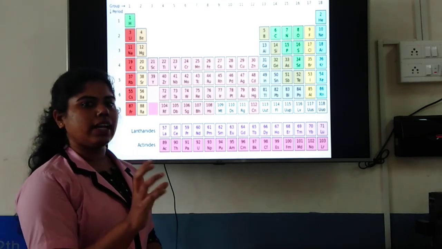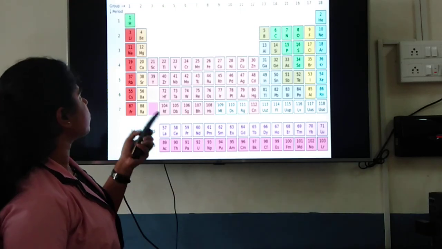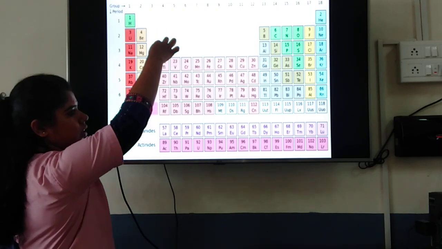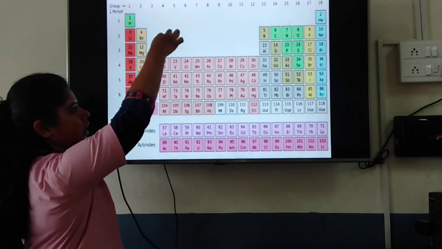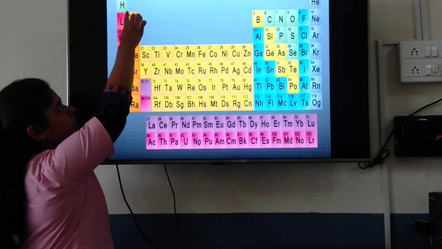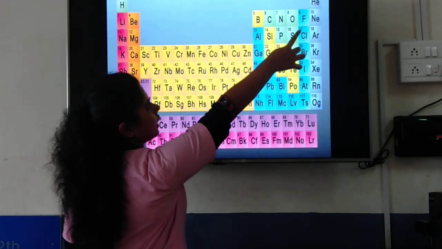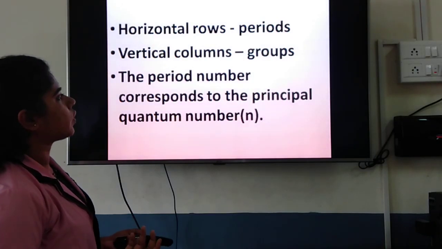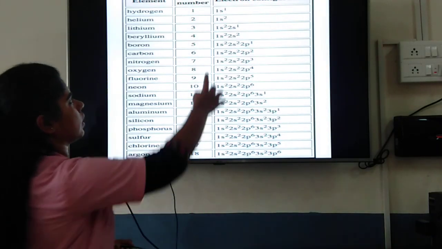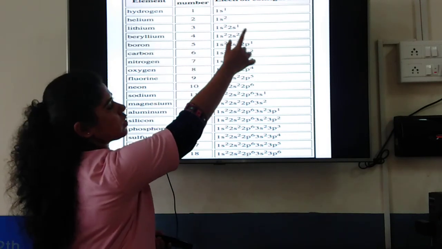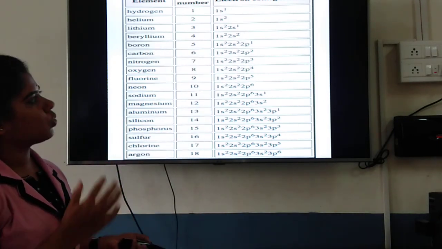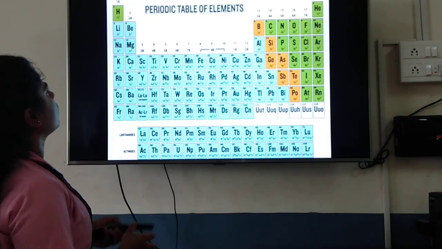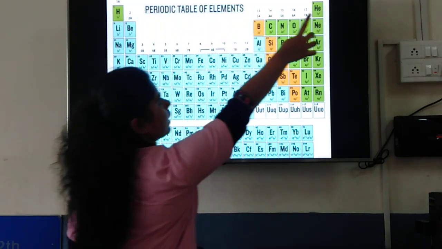Now when you wrote the electronic configuration, you saw that you start from hydrogen, filling up 1s1. Correct? The electronic configuration for hydrogen was 1s1, right? Then when you go to helium, it becomes 1s2. Correct? This is how you have written the electronic configuration. Then you go to lithium, that becomes 1s2, 2s1. You start filling the next shell. Right? Okay. Now you see here, you started from 1s1, you go to 1s2.